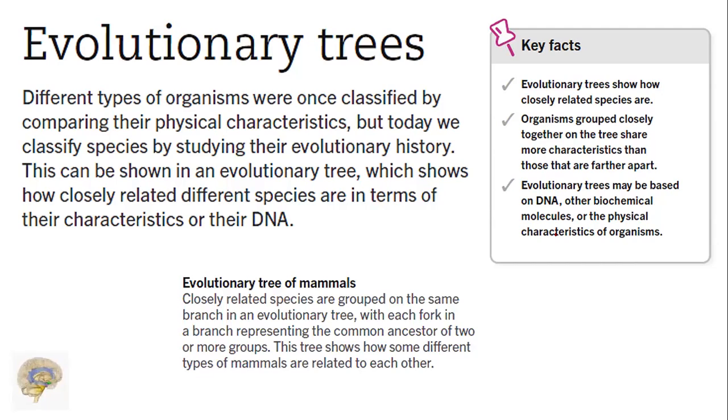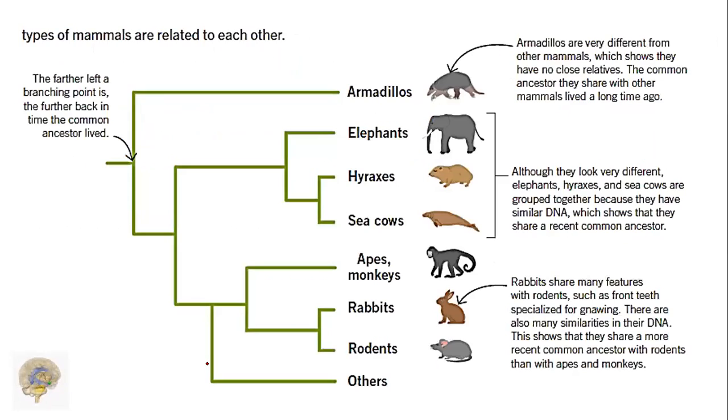Evolutionary trees of mammals. Closely related species are grouped on the same branch in an evolutionary tree, with each fork on a branch representing the common ancestor of two or more groups. This tree shows how some important types of mammals are related to each other. See, the farther left the branching point, the further back in time the common ancestor lived.